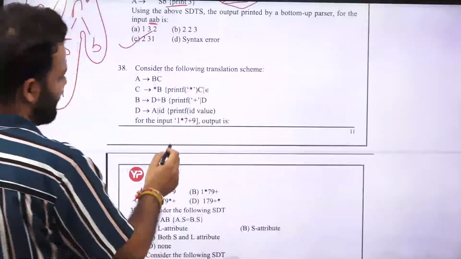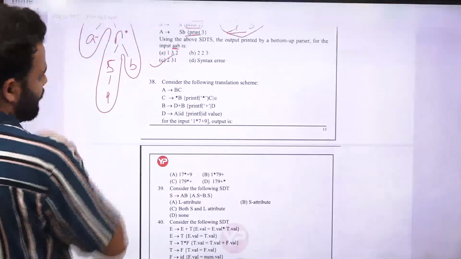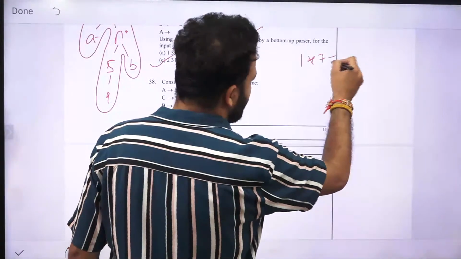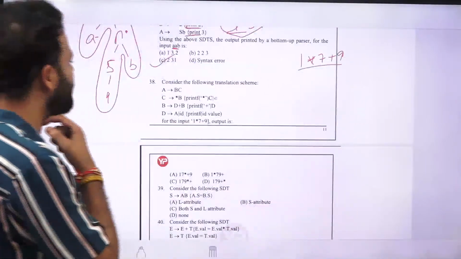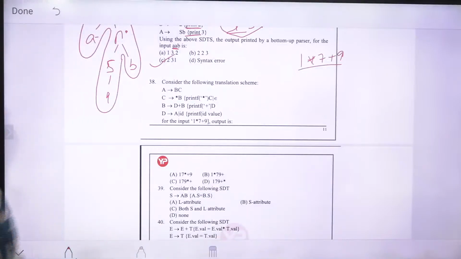Next, it is saying for input 1 into 7 plus 9, what will be printed? So let's see, 1 into 7 plus 9. How can we make 1 into 7 plus 9?